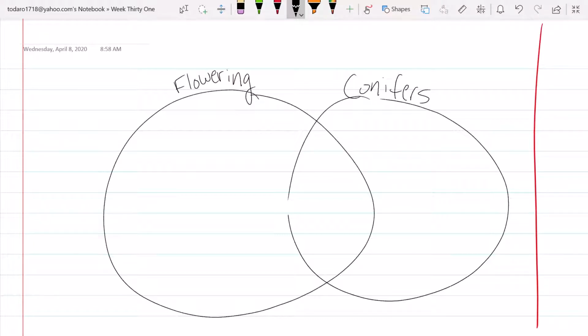And then you'll do the things that are similar. Do 3 things that are similar and 3 things that are different, right? There you have it.